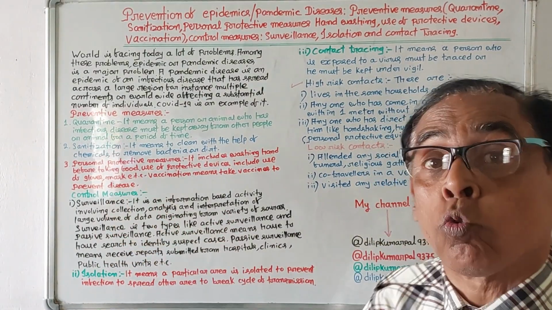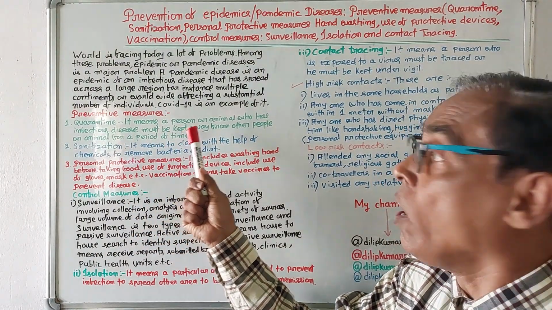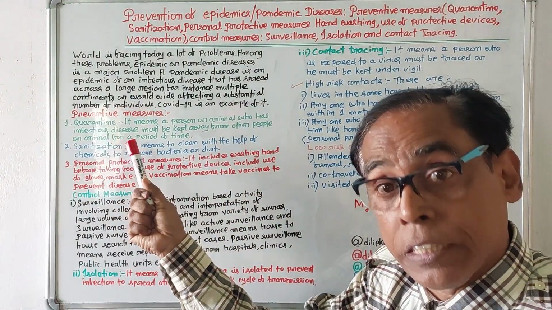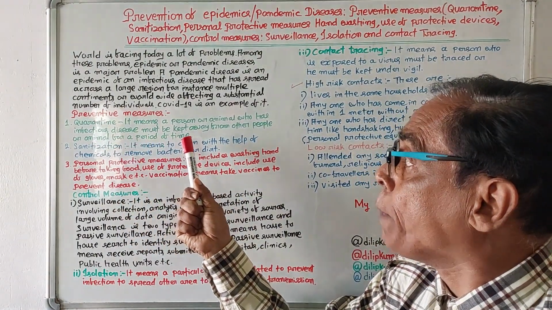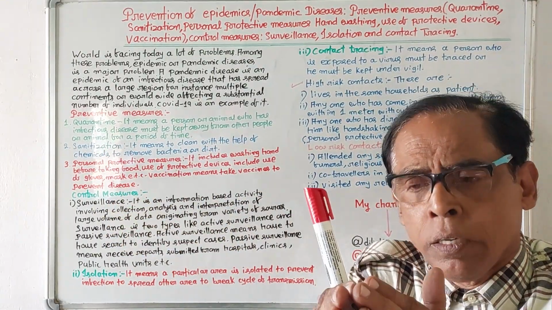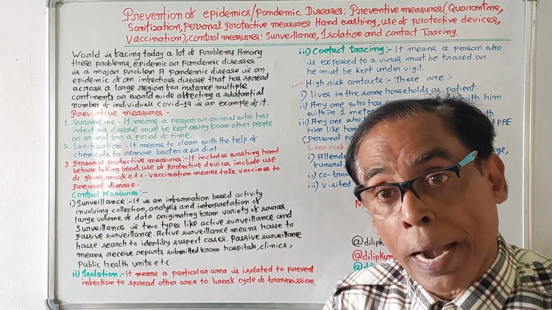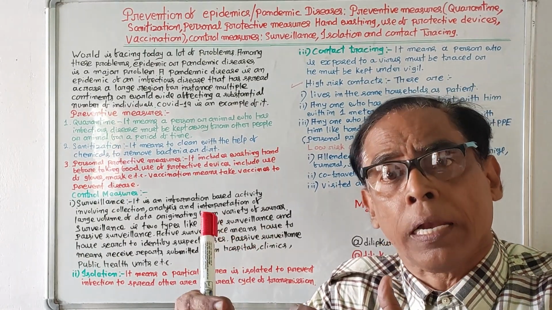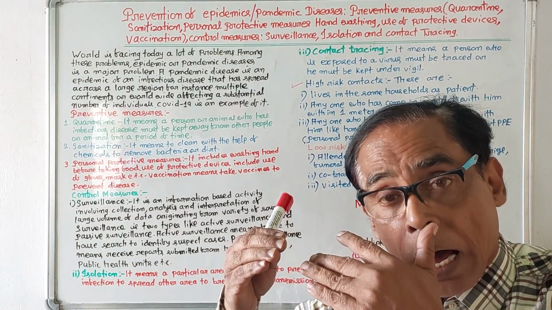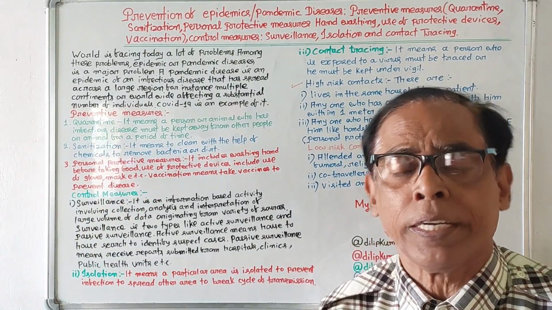Number one is quarantine. Quarantine means a person or animal who has an infectious disease must be kept away from other people or animals for a period of time. So the first preventive measure to check pandemic disease is quarantine. Quarantine means a person or an animal who is infected by a disease must be kept aloof from other people and animals for some period. It is known as quarantine.